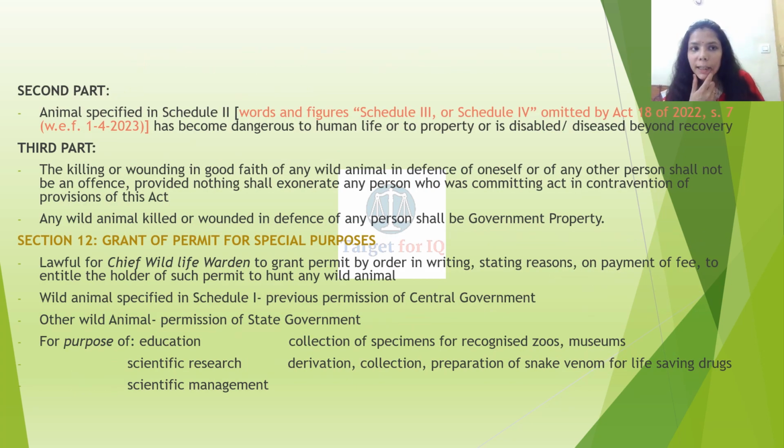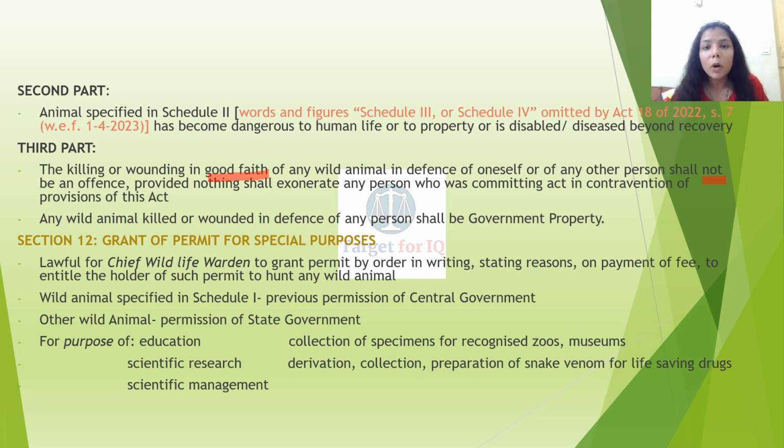Second part of section 11, it basically discusses the animal which has been specified in Schedule 2, and it specifies that any animal specified in Schedule 2 which has become dangerous to human life or property or is disabled or diseased beyond recovery. Third part, it comprises a general defense which has been provided: the killing or wounding in good faith of any wild animal in defense of oneself or of any other person shall not be an offense.